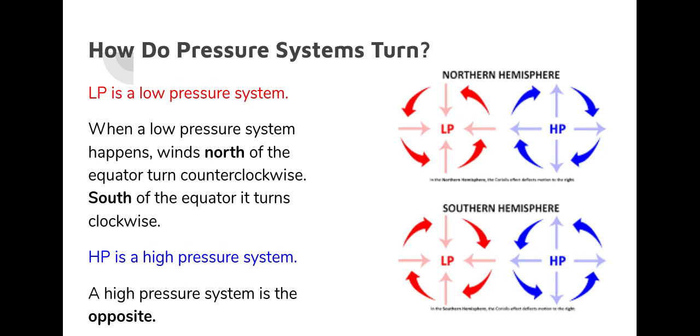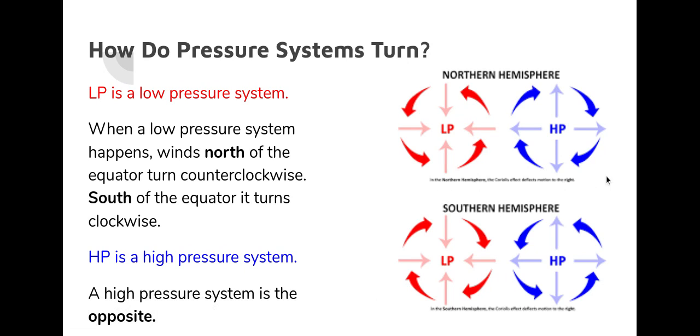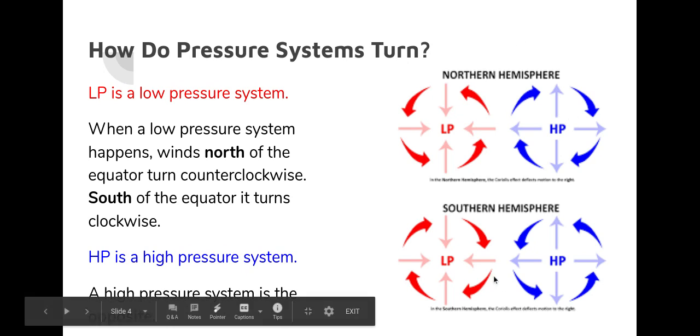So how do air pressure systems turn? Low pressure systems and high pressure systems turn in different ways depending on that heating. And you can see in this graphic that we have a northern hemisphere and a southern hemisphere. Right in between these two is the equator. So think of the equator being right here. The northern hemisphere is everything above the equator, and the southern hemisphere is everything below the equator.